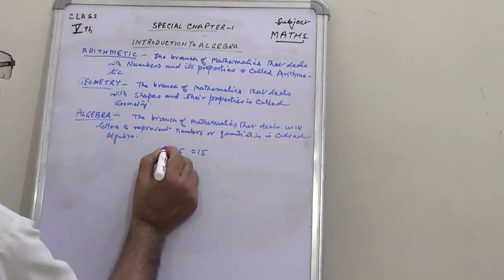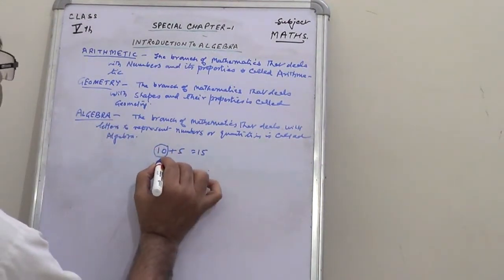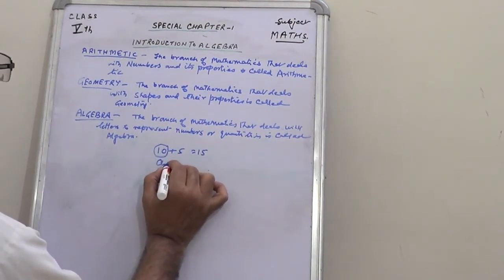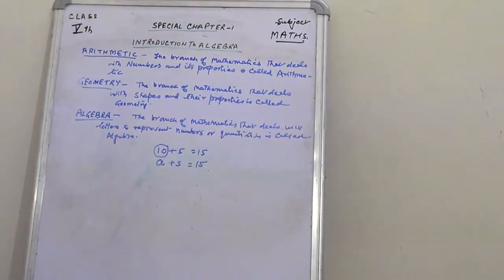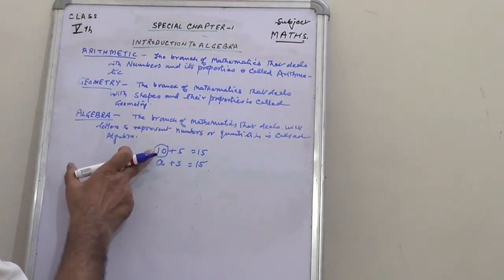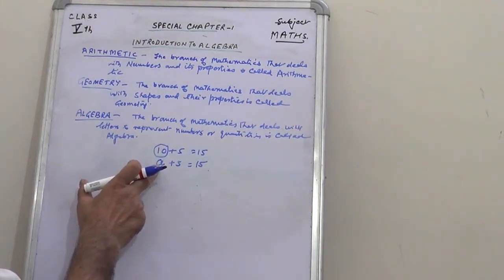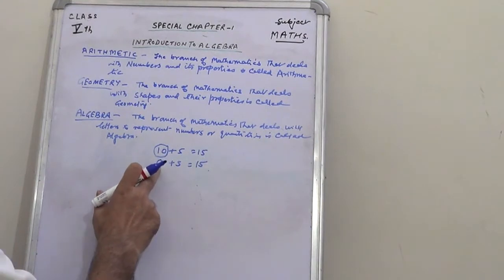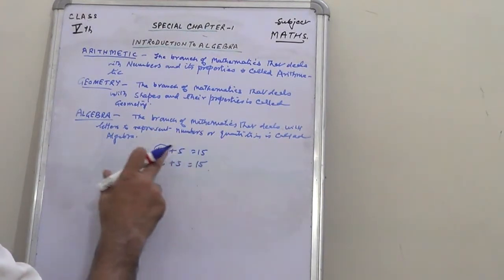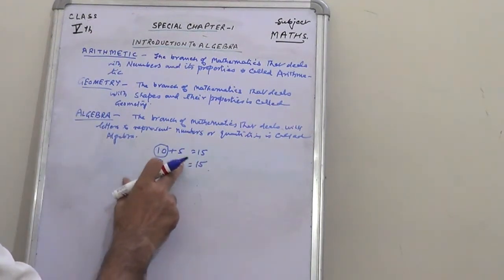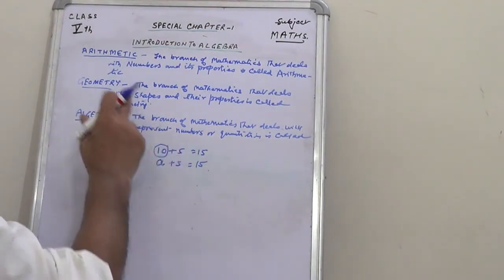If I don't write 10 here, I write a at the place of 10. a plus 5 is equal to 15. So instead of 10, I am writing an alphabet a. This type of branch deals not purely with numbers but with letters. a plus 5 is equal to 15 is an algebraic expression. This is algebra, and 10 plus 5 is equal to 15 is arithmetic.